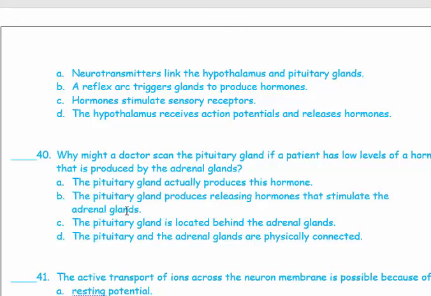We're going to stop here and continue solving the questions starting with number 41 in the next video.